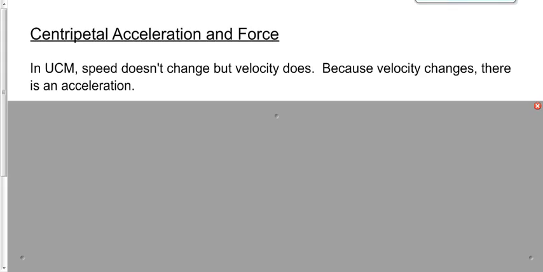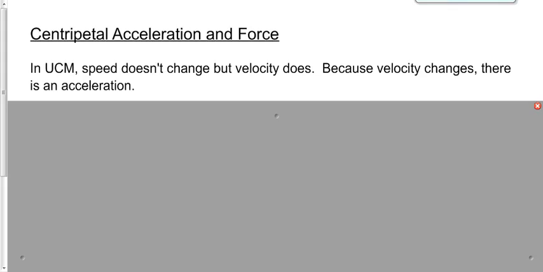The speed is constant, but the velocity isn't. The velocity is changing because of the direction changing. Acceleration is not how quickly the speed is changing. Acceleration is how quickly the velocity changes. So if you change direction, it doesn't matter if you go at a constant speed. If you change direction, your velocity changes, and therefore you experience an acceleration.